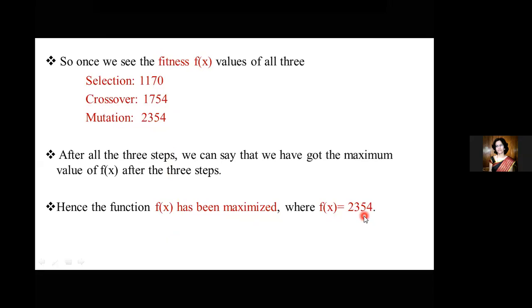How do you end a GA, or genetic algorithm? It can be terminated after a specified number of iterations, or if there is little or no improvement seen in the solution set or population. Here we are seeing improvement in our population, and according to the question asked, we have maximized it also. If you continue with the next iteration, again from selection, crossover, mutation, you might get higher numbers or the same numbers might be repeated. As we have got the final output and it's showing some changes, I think it is good to stop at this step, and that will end our sum.